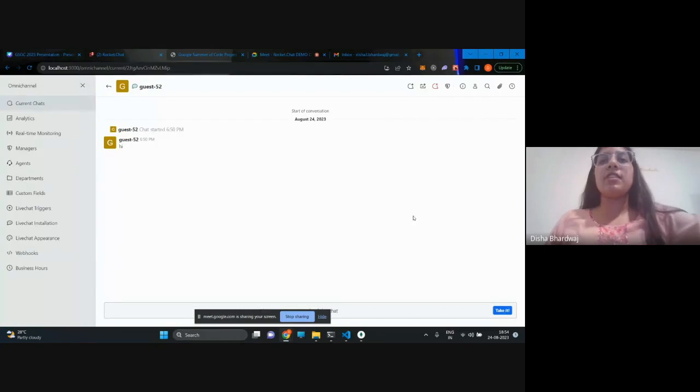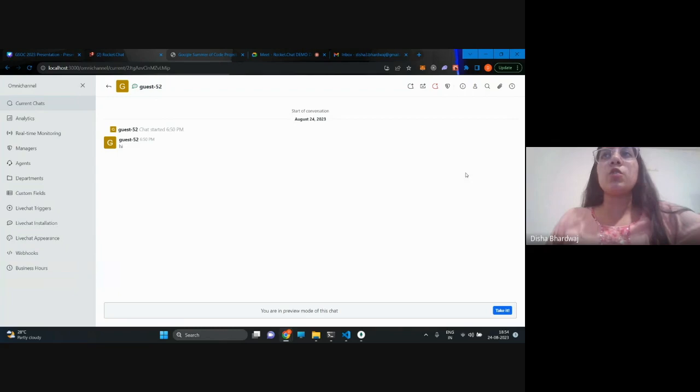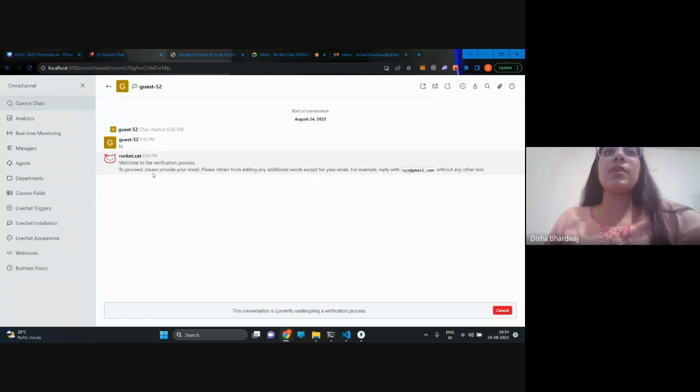As we have this chat over here, as you can see, right now this is in preview mode. Right now we have just implemented the manual authentication, but in future we will also do it so that before even routing to the agent, the chat will automatically get verified, and then it will move on to the agent. For that, we have introduced two-factor authentication. So we have this verification button. As soon as you click that, you can see a verification. It will first check if the guest email is present or not. If it's not present, it will first ask for his or her email.